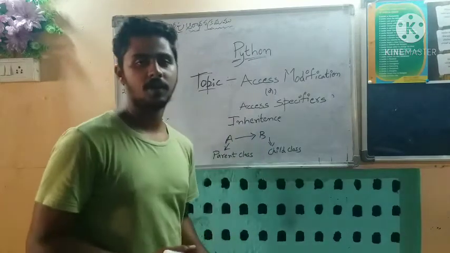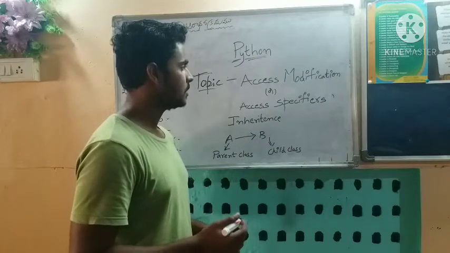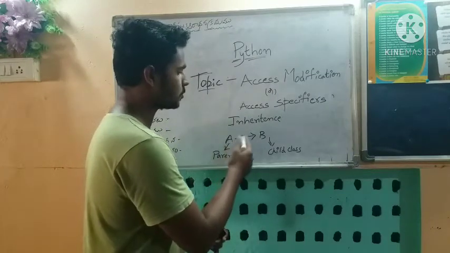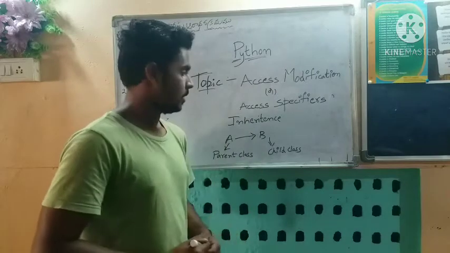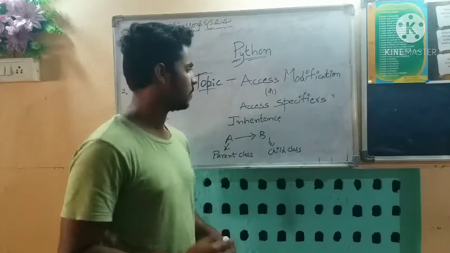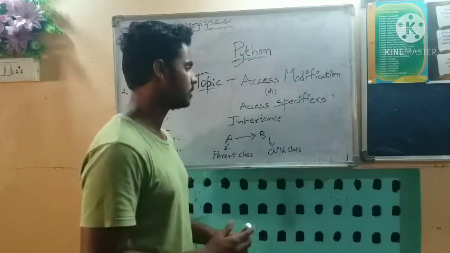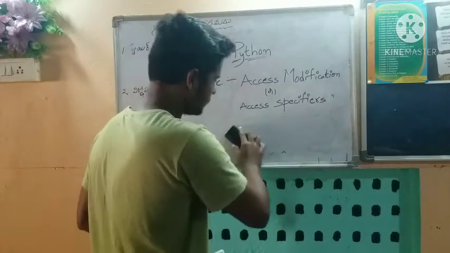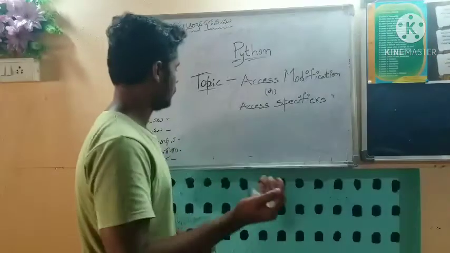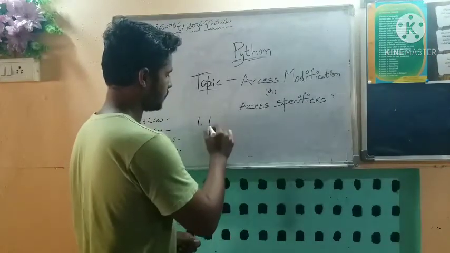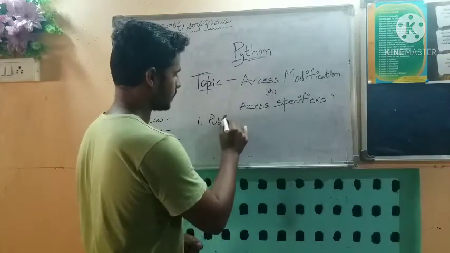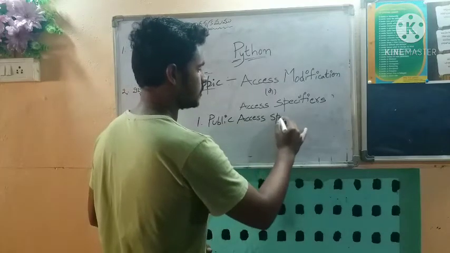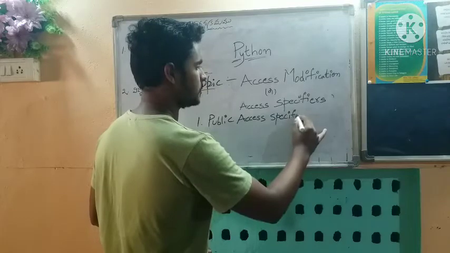In Python, we have three different types of access modification. Access means nothing but sharing of A's properties to B. Let us see the three types of access modifications or access specifiers. First is public access specifiers.